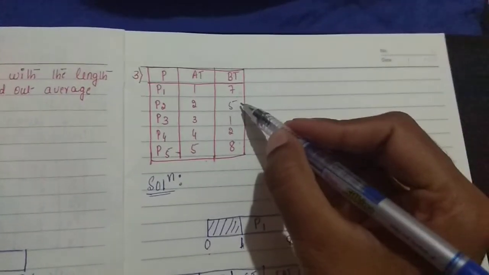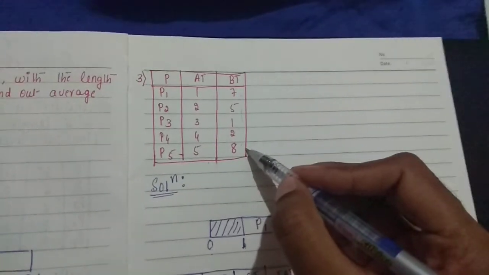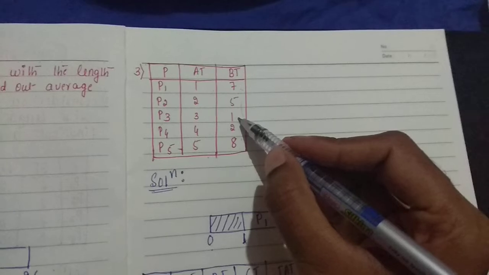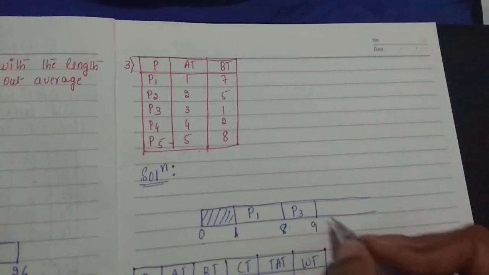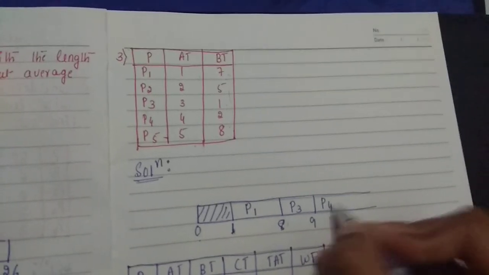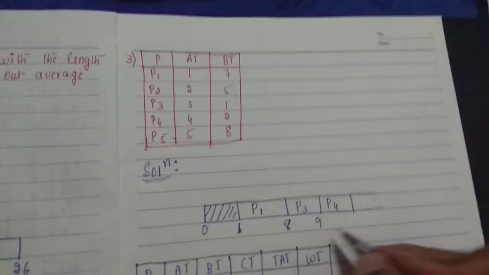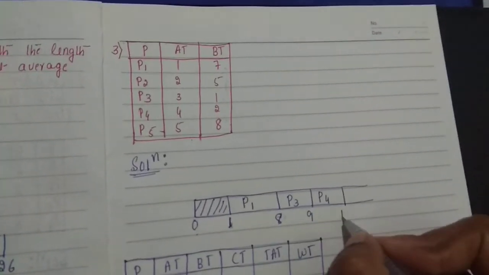They will be waiting. Now I select the process with the least burst time, process P3, with a burst time of 1 millisecond. 8 plus 1 is 9. Next least burst is process P4 with 2 milliseconds. 9 plus 2 is 11.